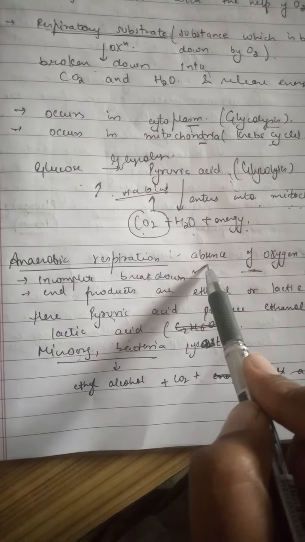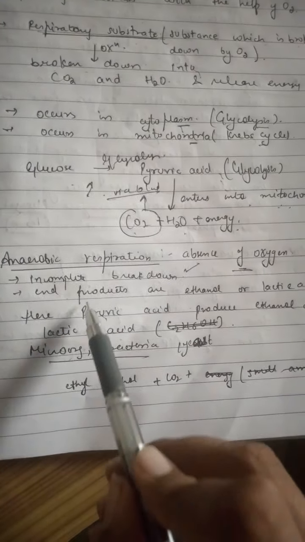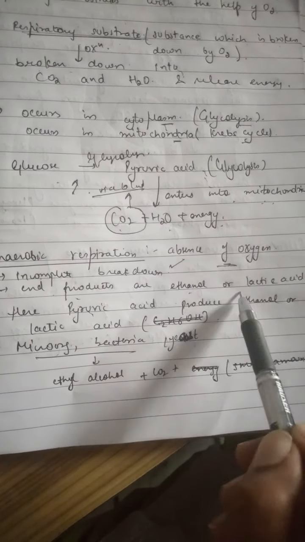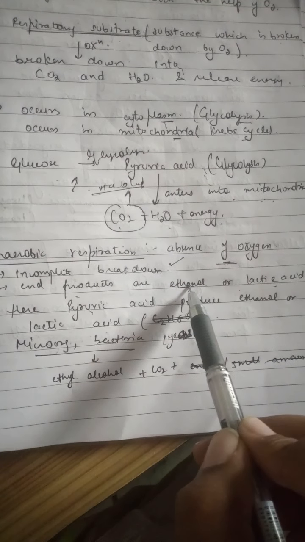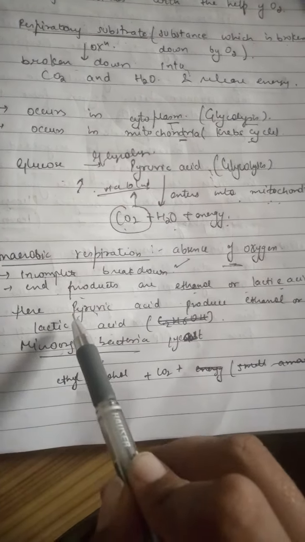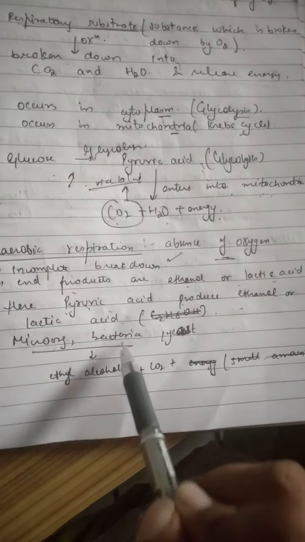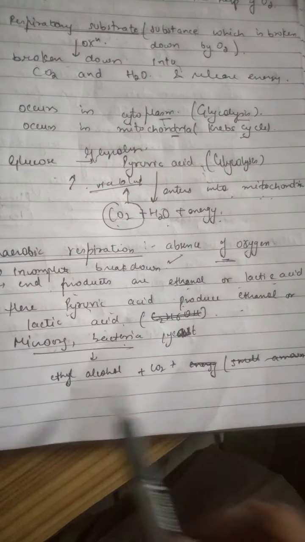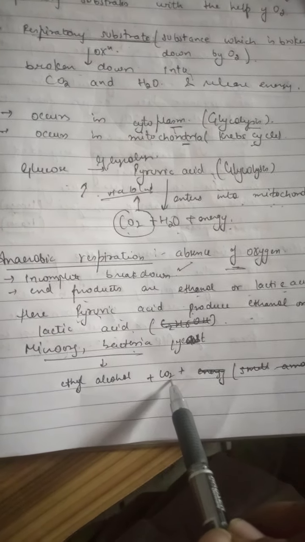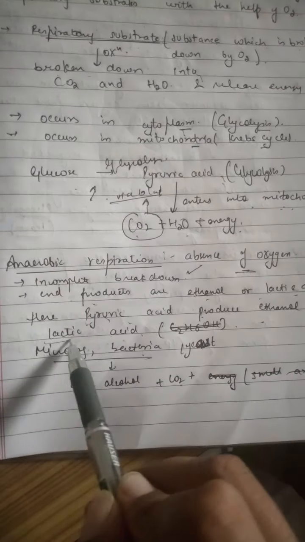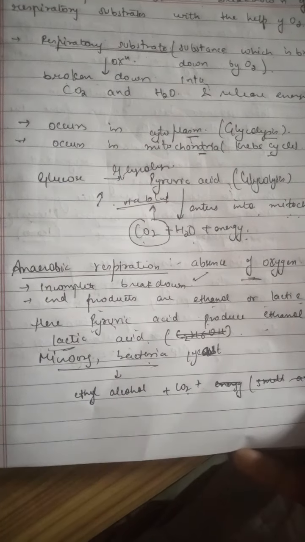Anaerobic respiration. It occurs in the absence of oxygen. Here incomplete breakdown of respiratory substrate takes place, and products are ethanol or lactic acid. Ethanol is also called ethyl alcohol. Here pyruvic acid produces ethanol or lactic acid. In microorganisms, ethyl alcohol and carbon dioxide are produced, whereas lactic acid is produced in muscles when we do vigorous